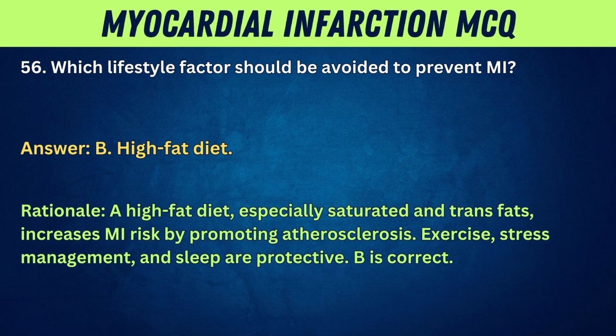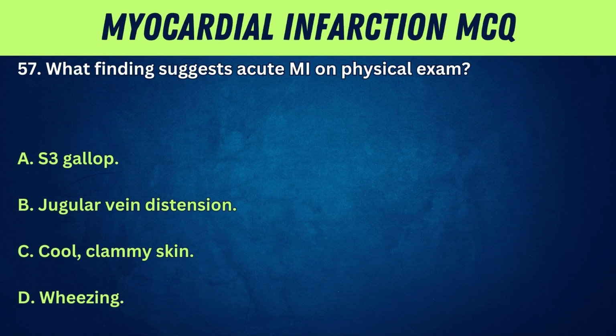Rationale. A high-fat diet, especially saturated and trans fats, increases MI risk by promoting atherosclerosis. Exercise, stress management, and sleep are protective. B is correct.